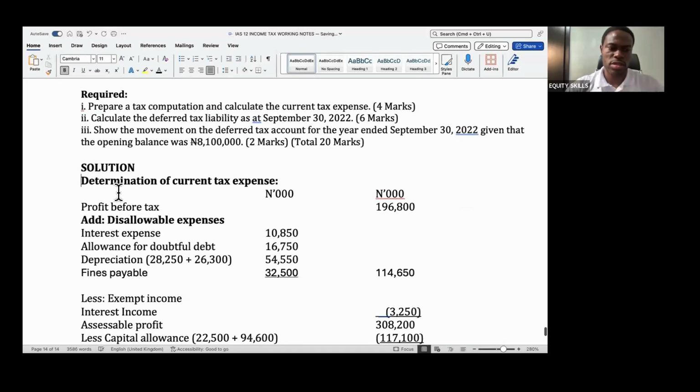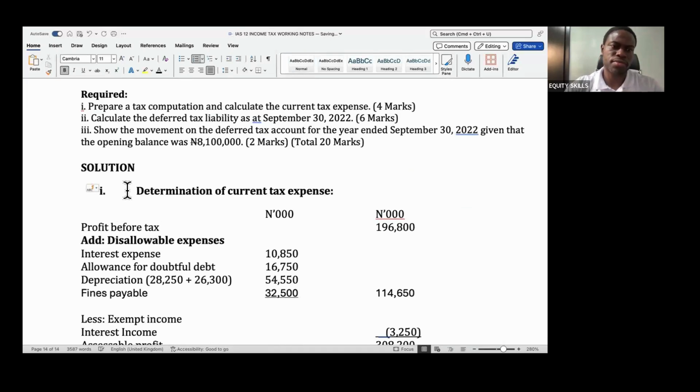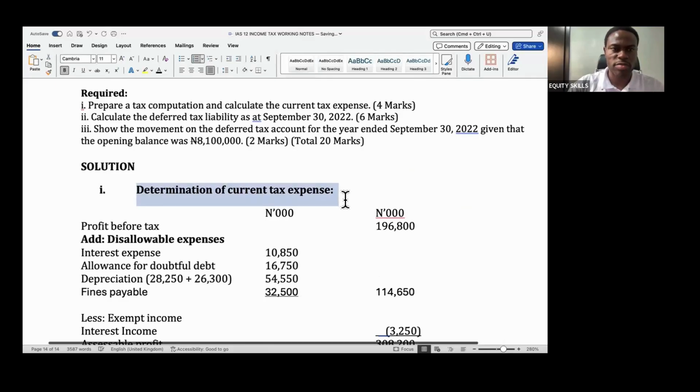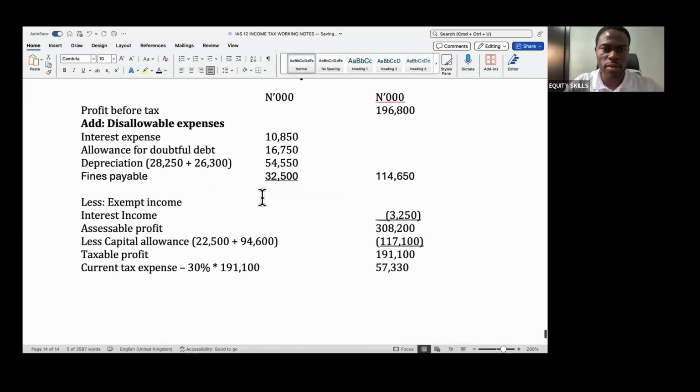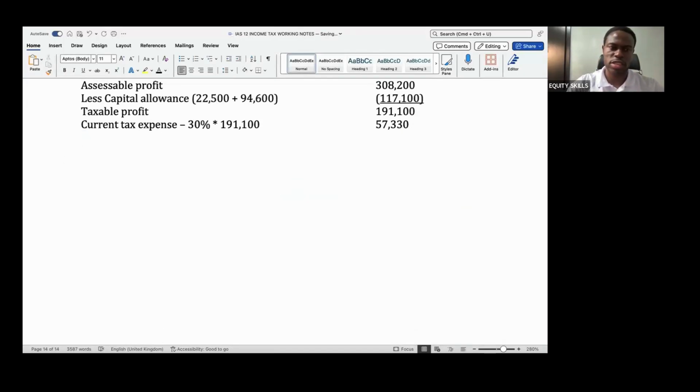One requires us to do the current tax expense. The second one asks us to determine the deferred tax liability as at the end of the year. So that's the second part of this question. It wants us to determine the deferred tax liability as at September 2022.